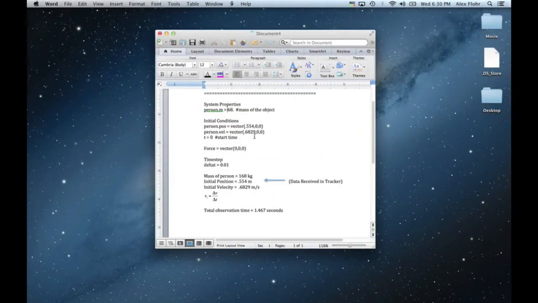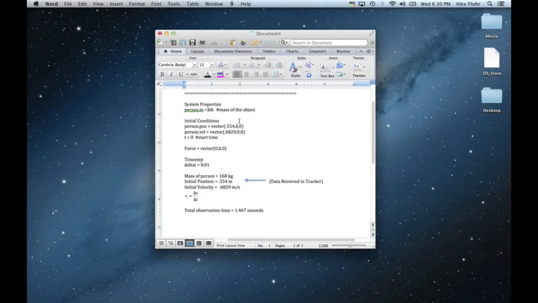We then go over here and show all the data that was collected. The mass of the person was approximately 68 kilograms, with the initial position being 0.54 on the x-axis and the initial velocity being 0.6829. This number was gathered using the formula delta V over delta T, and the approximate observation time, or the length of the video, was 1.467 seconds. Again, here's the same information, but with units.